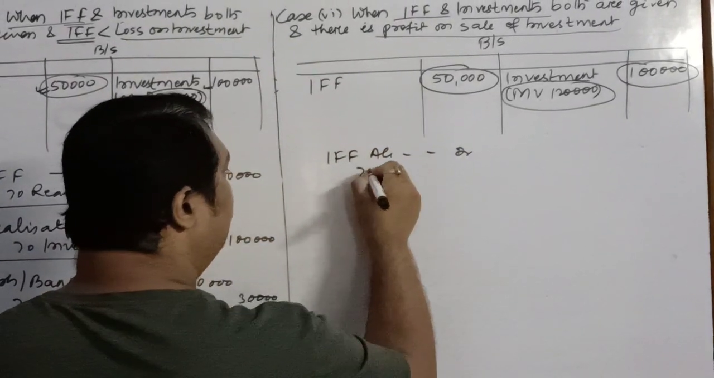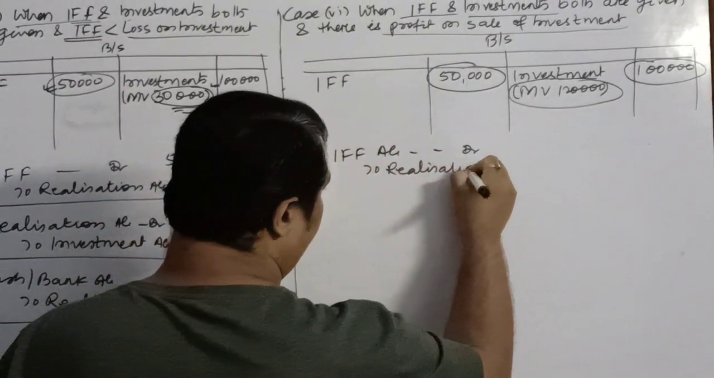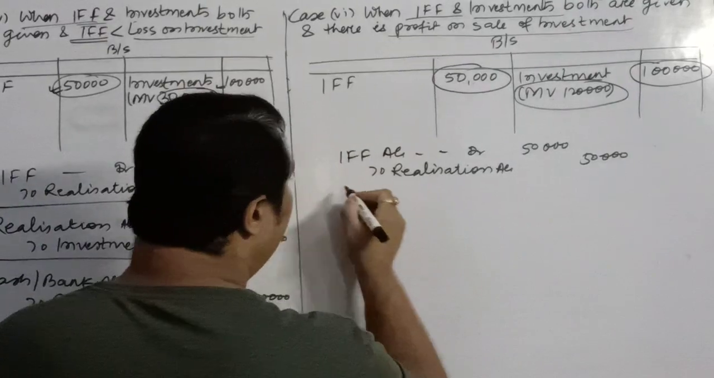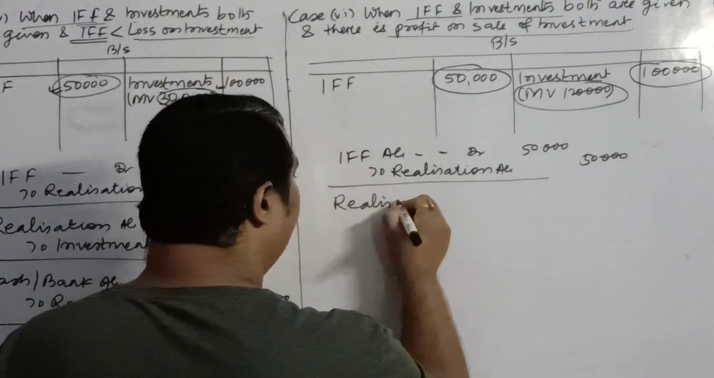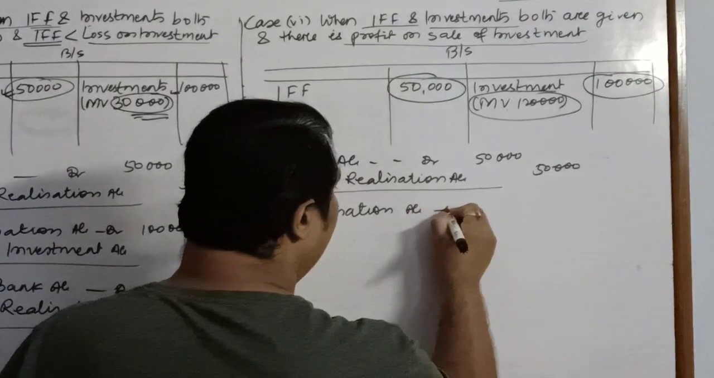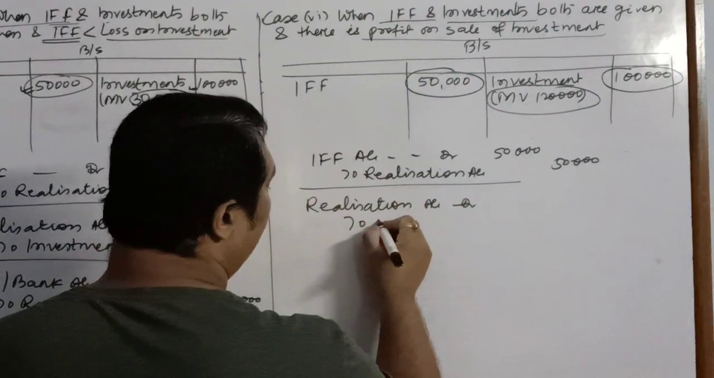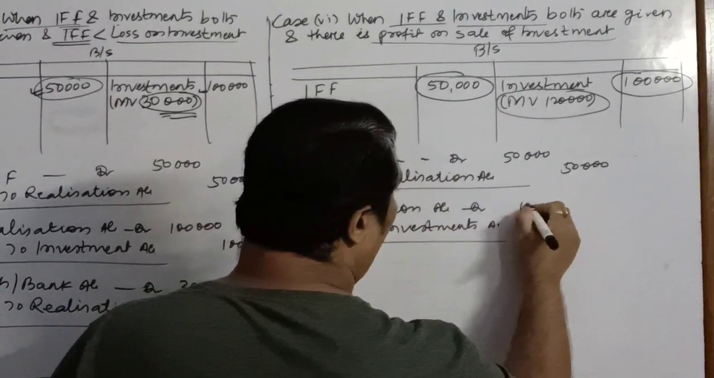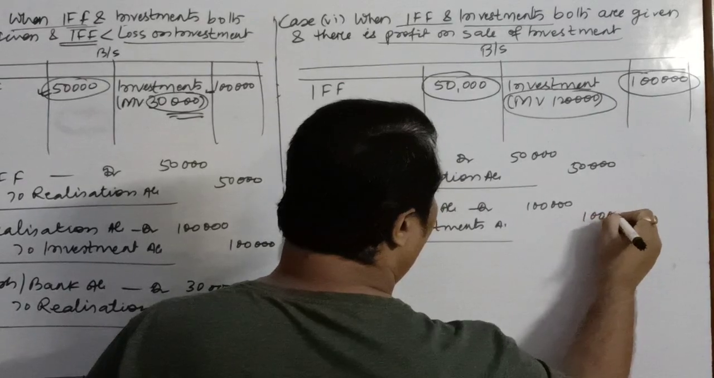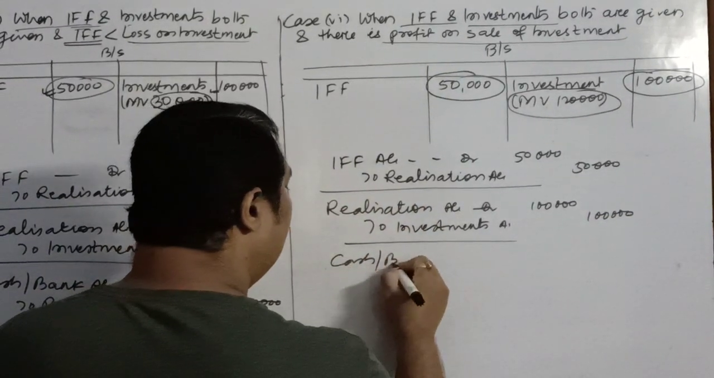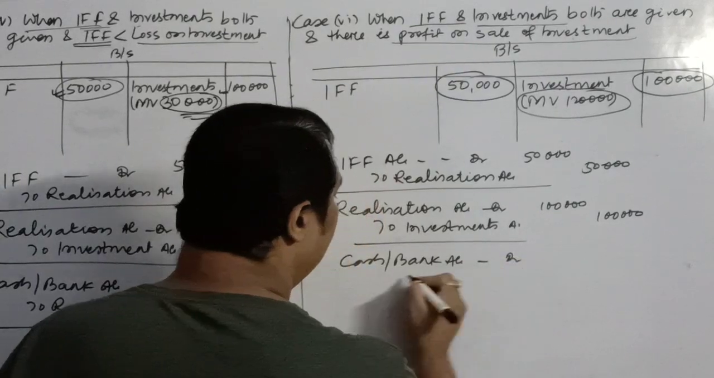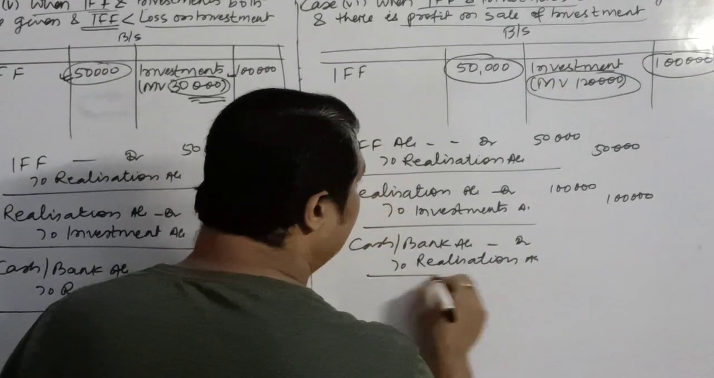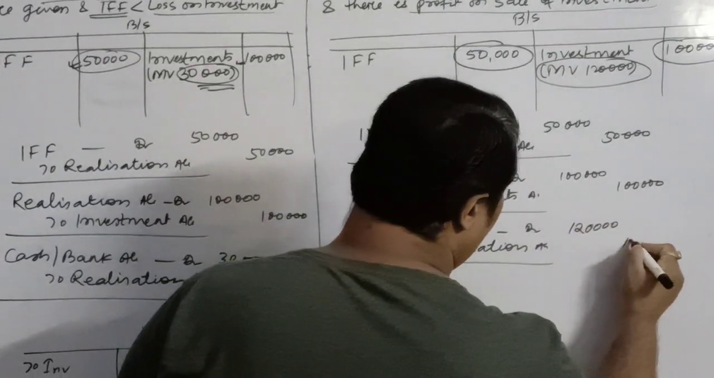IFF account debit to realization account. How much? 50,000. Then realization account debit to investments account. How much? 1 lakh. Then we'll realize: cash or bank account debit to realization account. We'll sell off the investment and realize rupees 1,20,000.